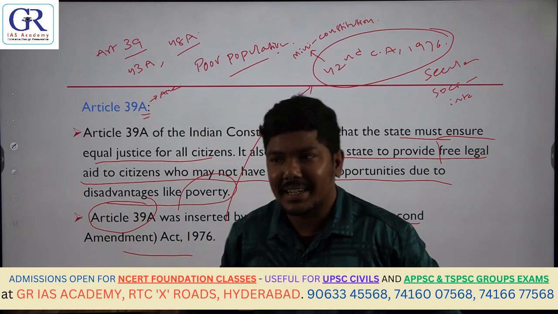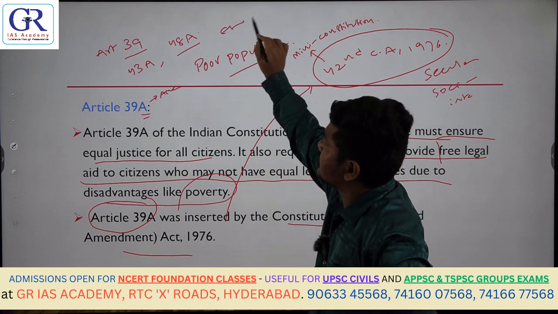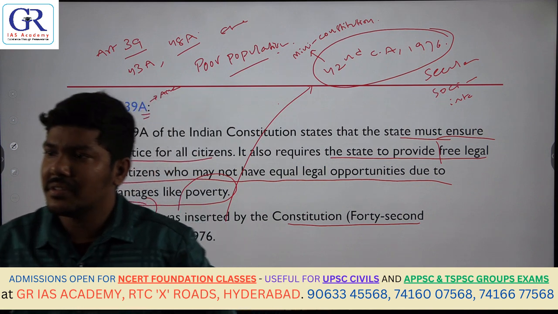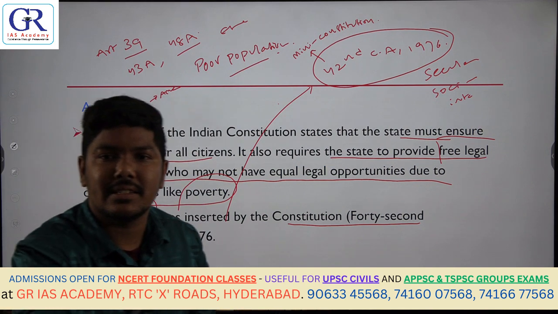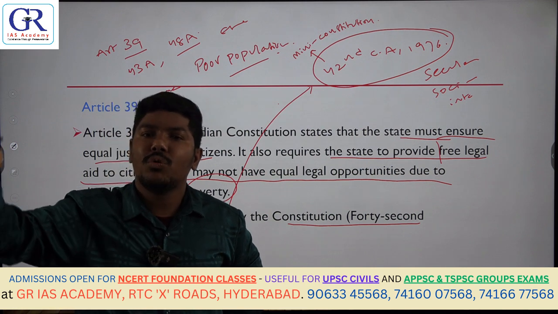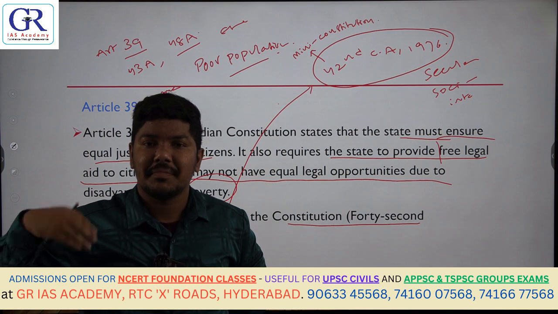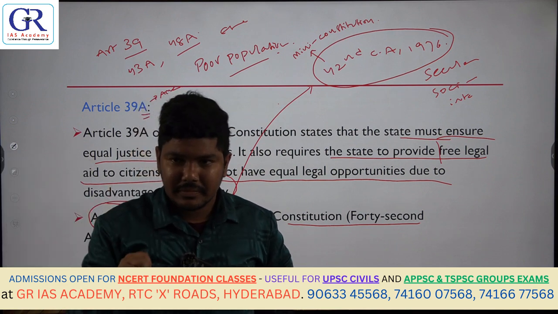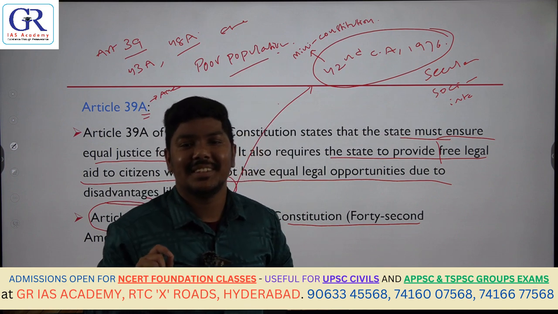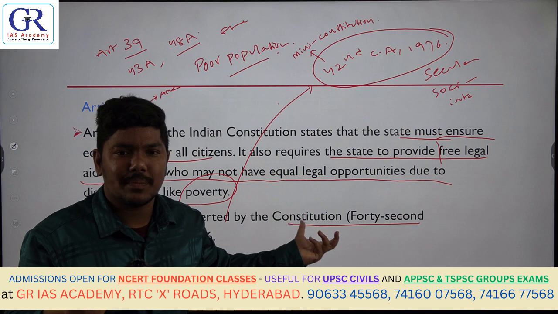We will discuss all those articles as well, Andy, no worries. So understand the first point: Article 39A talks about promoting equal justice and providing free legal aid to the poor population. Whose duty is this? People's duty? Government's duty. This was added through the 42nd Amendment Act 1976.